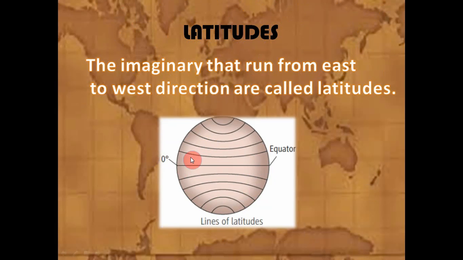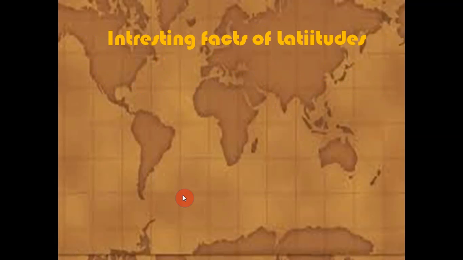These are latitudes. The lines are parallel to each other. Now let us learn about the interesting facts of latitudes.